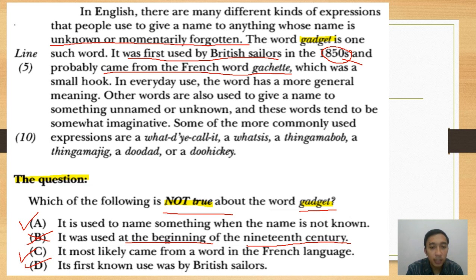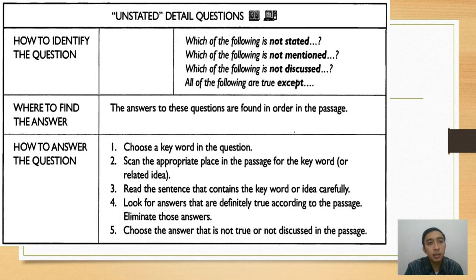Okay? That's very good. Here is the table that we can underline for the unstated detail questions. How to identify the question? Sometimes we find: which of the following is not stated, not mentioned, or not discussed. Or: all of the following are true except. In Bahasa Indonesia we call it kecuali. Okay, di bawah ini semuanya benar kecuali. Nah, kecuali berarti kita cari jawaban yang salah. Get it?